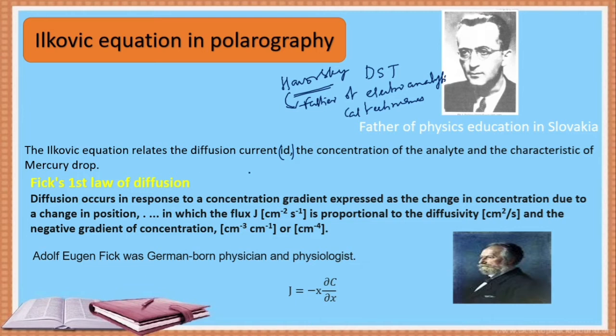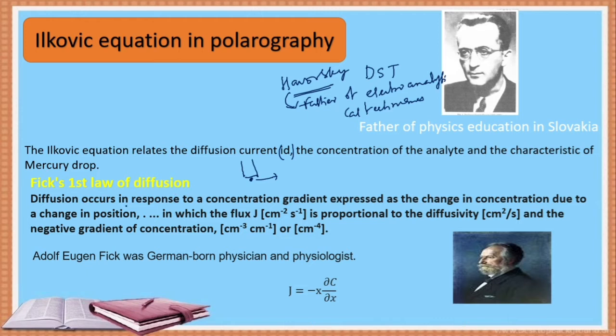Here he observed that when the mercury drop falls into the analyte solution, the size of the mercury drop increases with time. He considered the drop time and the surface of the mercury drop, and developed this relation. Before proposing the Ilkovic equation, he first considered Fick's law.